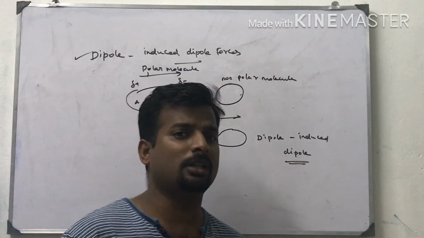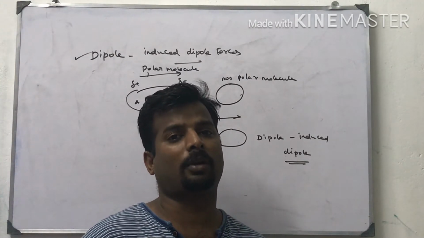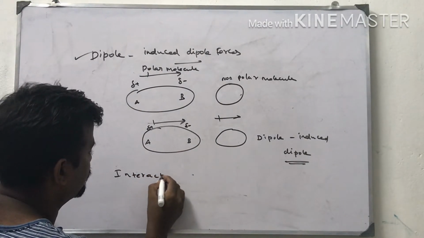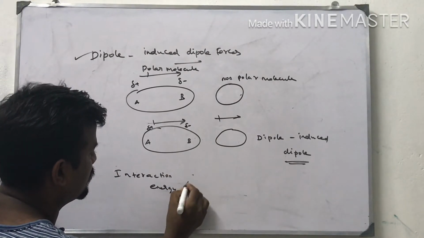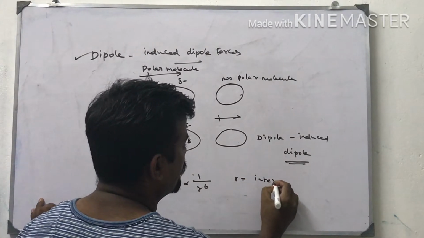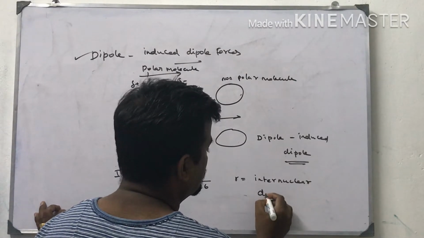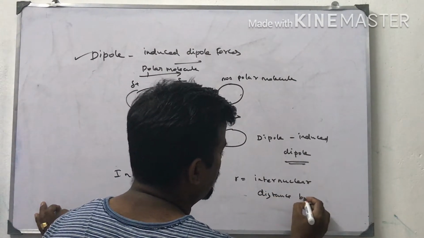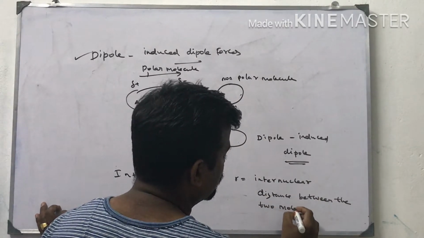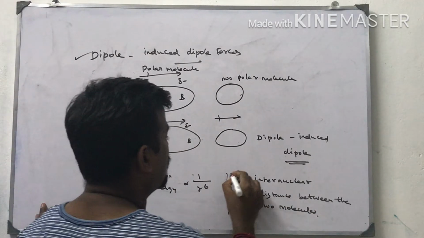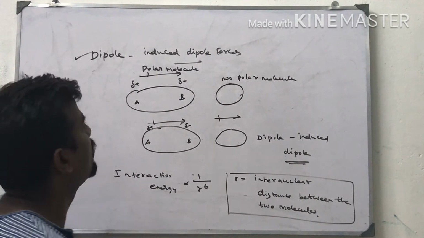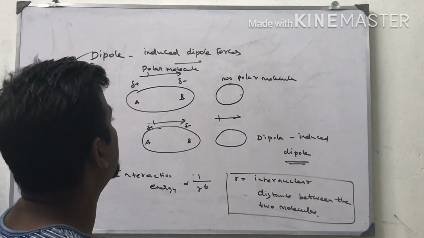The interaction energy is inversely proportional to the sixth power of the distance between the two molecules. Interaction energy is inversely proportional to 1 by R^6, where R is the internuclear distance between the two molecules. So these are the terms given for dipole induced dipole forces.